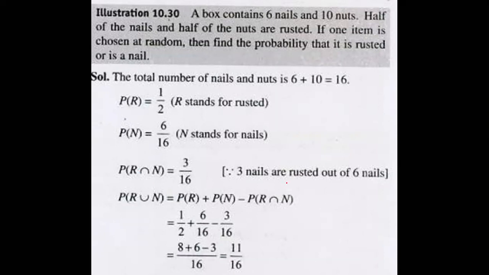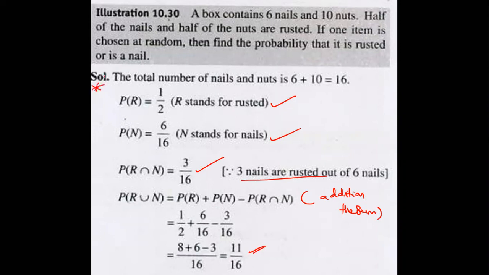So this is your addition theorem. Now P of R is there, P of N is there. So P of R intersection N. Why? 50% rusted means 3 nails are rusted. That's the meaning. So 3 by 16. Apply the formula, the answer comes to 11 by 16.